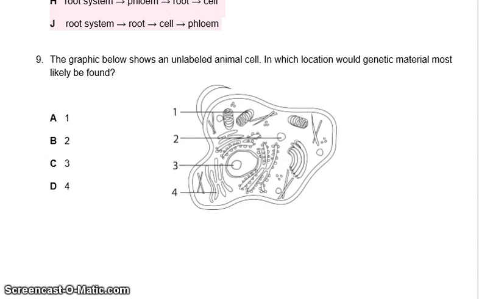Question 9. The graphic below shows an unlabeled animal cell. In which location would genetic material most likely be found?